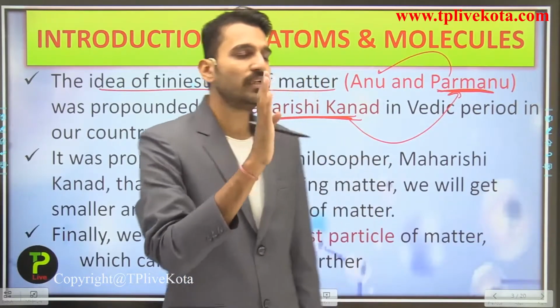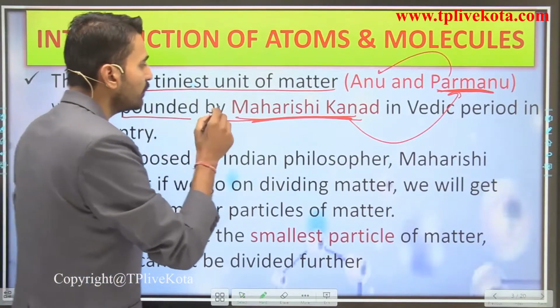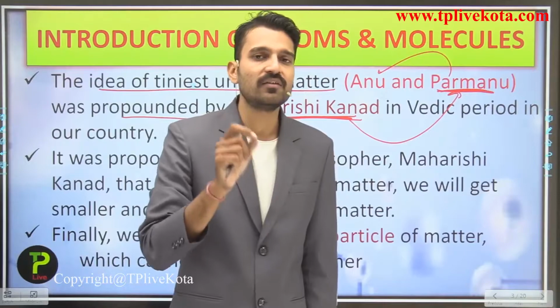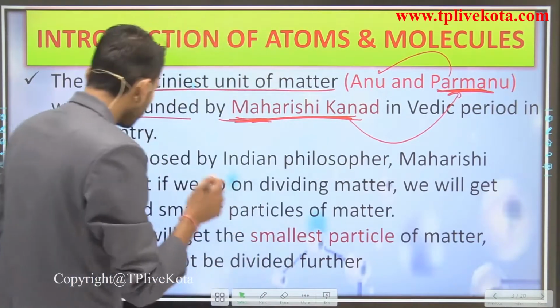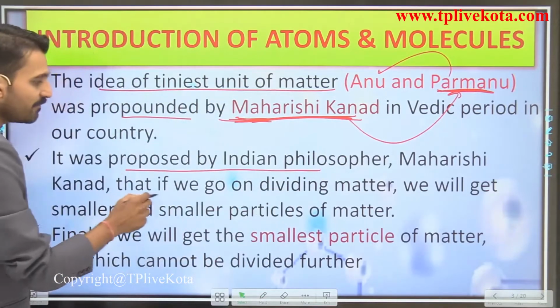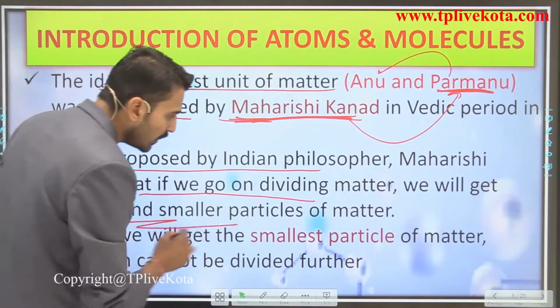Students, you need to remember that it was the first time given by Maharshi Kanad that the very tiniest particle of any substance is the Parmanu. Here, just reading that it was proposed by the Indian philosopher Maharshi Kanad that if we go on dividing matter, we will get smaller and smaller particles.